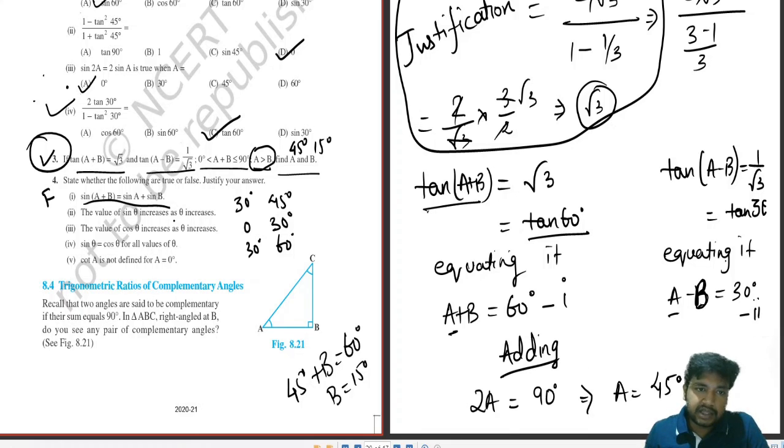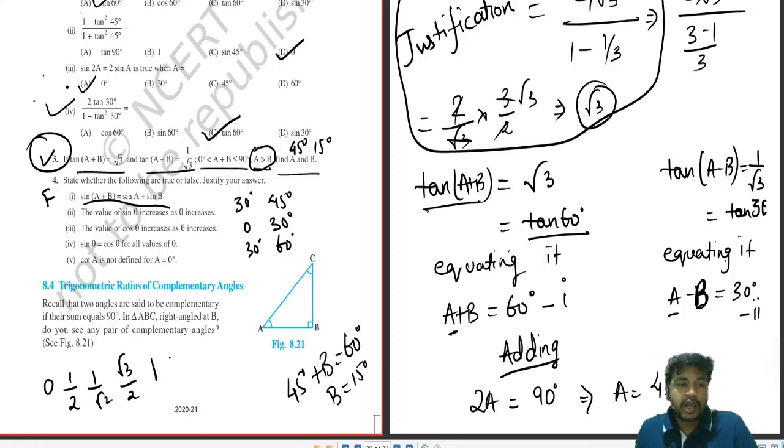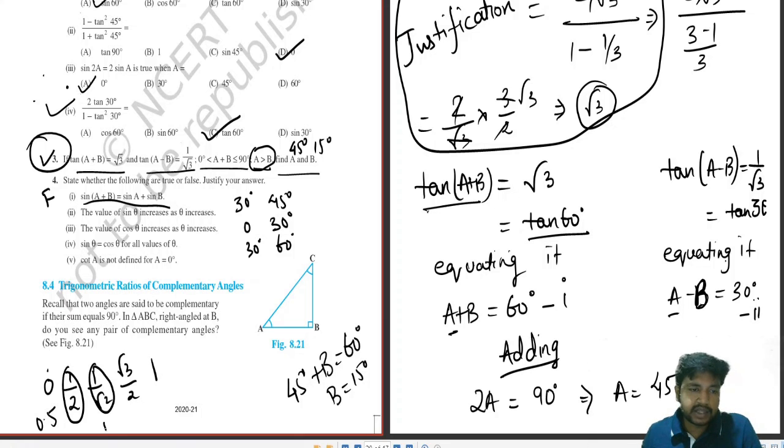The value of sin theta increases as theta increases. So you have to look into the tables. The first value is 0, the second value is half, then 1 by root 2, then root 3 by 2, then 1. Now, obviously the value increases, see how it increases. 0 is 0, this is half, meaning 0.5. 1 by root 2 is a greater number than 0.5.